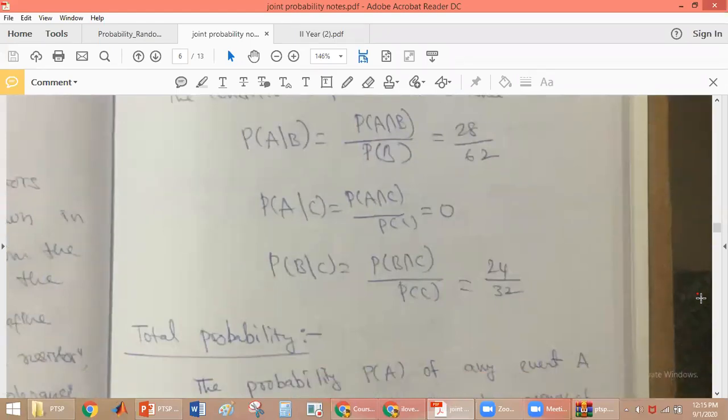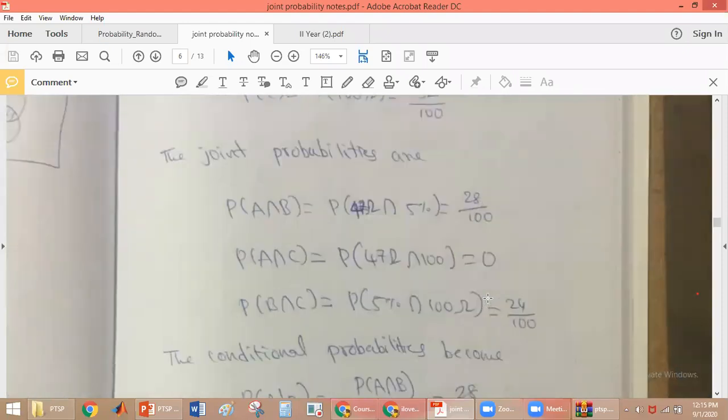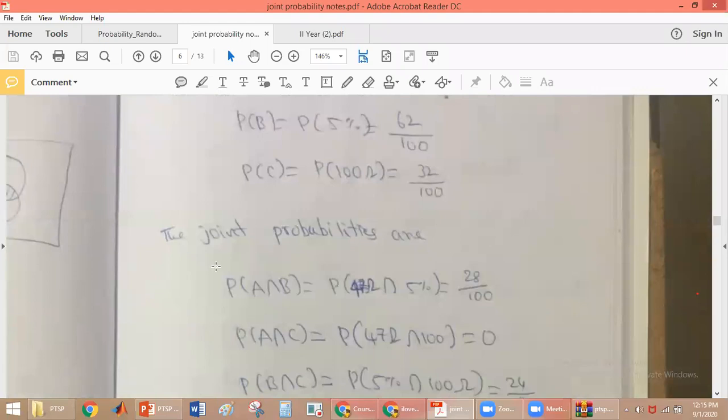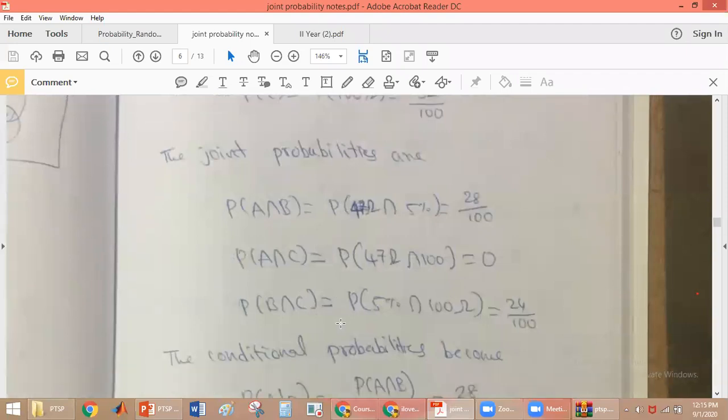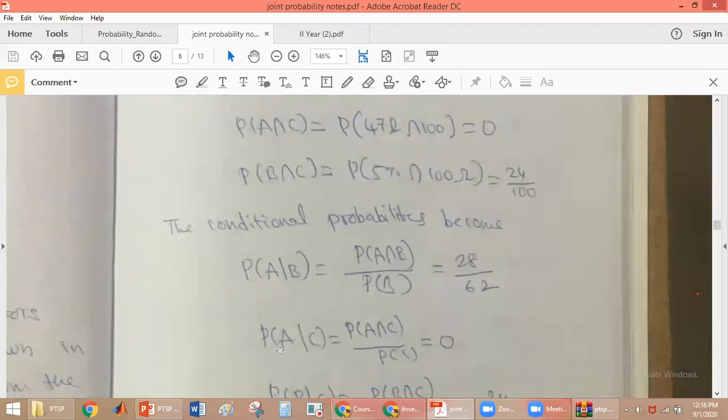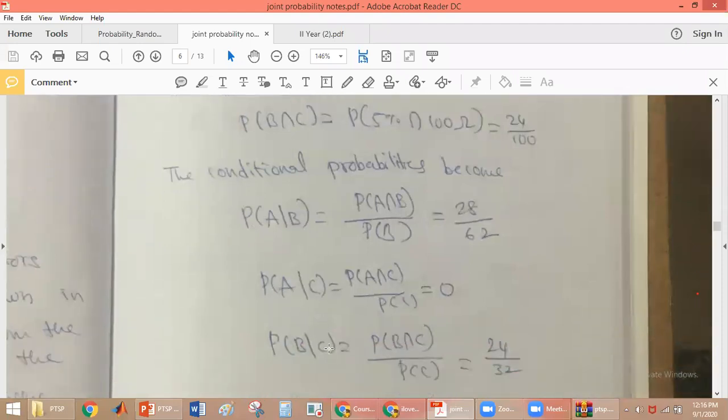So like that we will be finding the probability. First we have to find out the probability of the individual outcome, individual event. Then we have to find out the joint probability, then we will be finding the conditional probability. Is it clear, students? Any doubts here? See this example. First we found P of A, P of B, P of C. Then we found joint probabilities, A intersection B, A intersection C, B intersection C. Then we are finding conditional probability, probability of A given B, probability of A given C, probability of B given C.